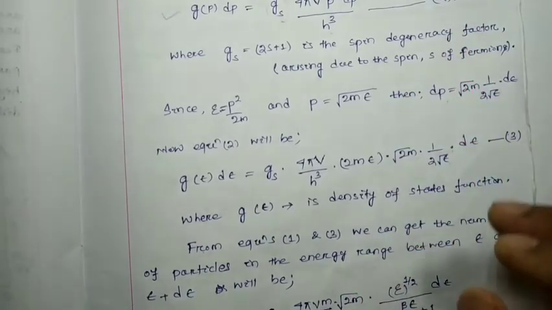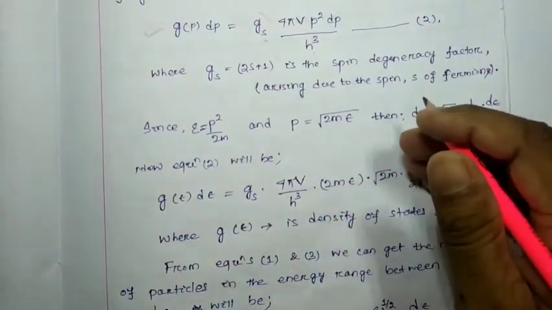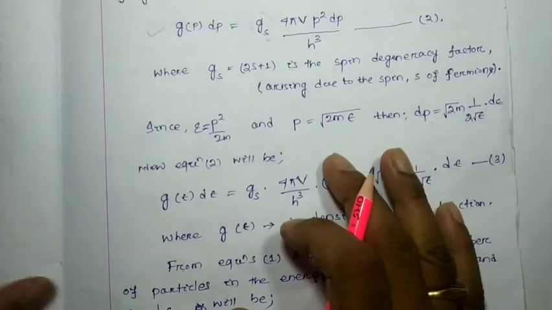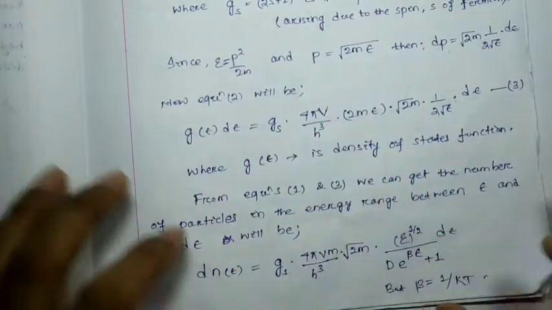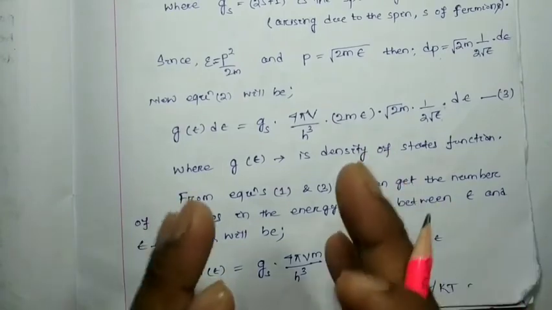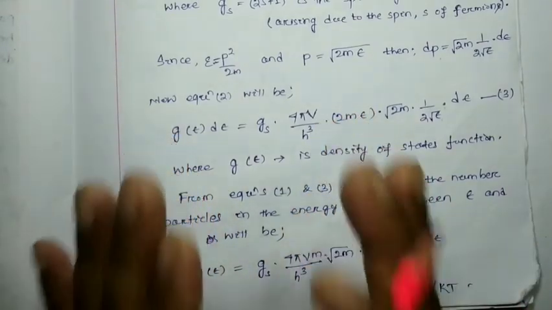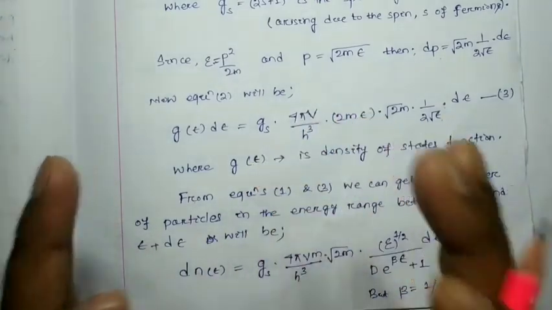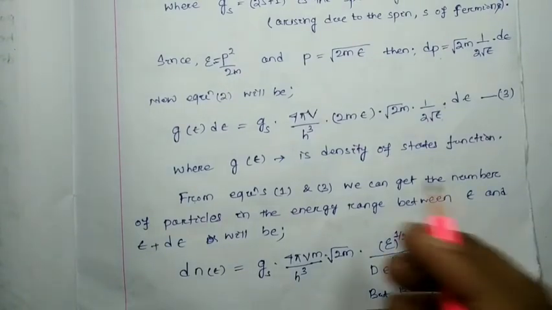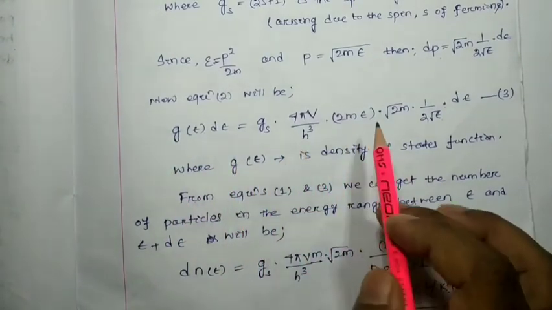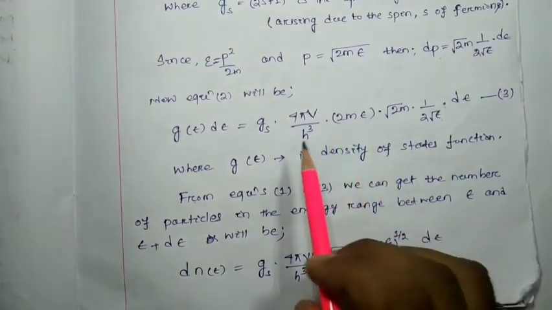Now you may be thinking that we are deriving the same thing again and again. Previously we have done the same thing in our note, and again we are doing the same work. No, you should not think like that. This is the question, and for this question you should write these expressions for your full marks in your exam. So here I am writing the note of a topic that you have to write in your exam and you are going to get full marks. So here the same thing I have written again, and I suggest that you also write it in your note.